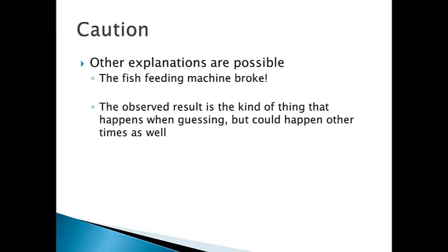A lot of students think that getting a result like 16 out of 28 maybe has proven that Buzz is guessing. Again, we haven't proven that he's guessing, simply that 16 out of 28 is the kind of thing that could happen if he was guessing. But there's lots of other explanations that are reasonable and plausible as well. A lot of those are contextual ones, like we need to look at the experimental design and think harder about other things that could be explaining the result that we've seen.